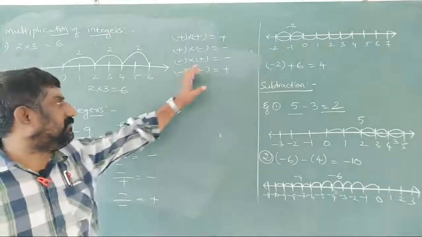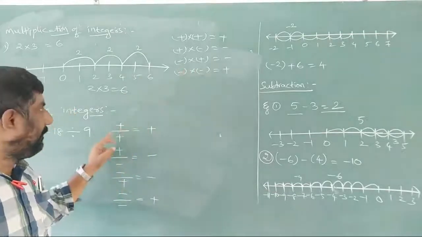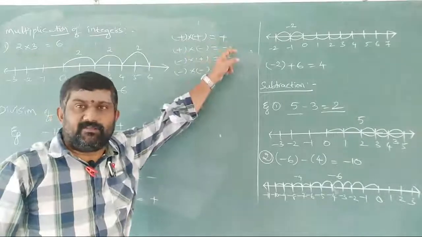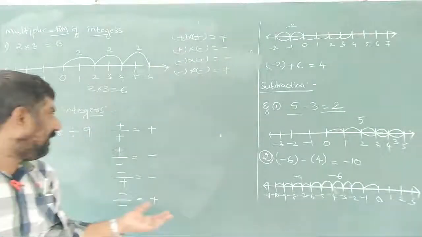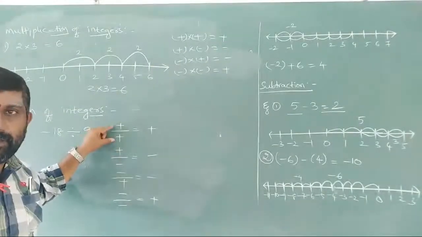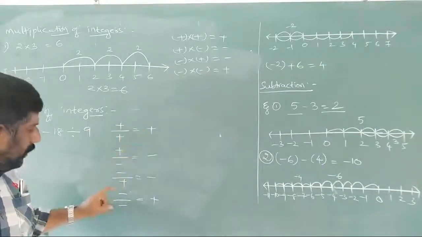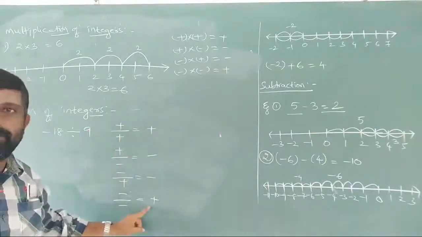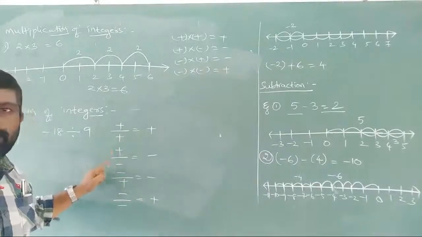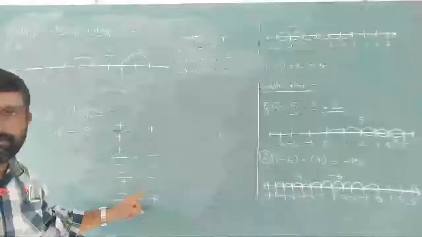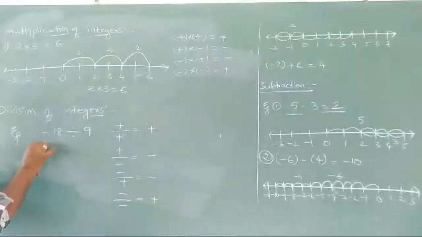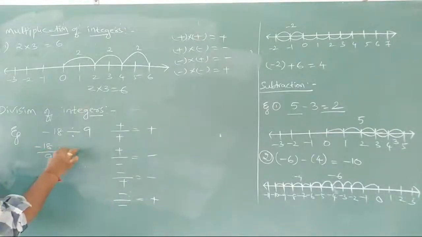Only the thing is the difference of symbol. Plus by plus, plus into plus, it gives plus. Or else in another way we can say here, if we have both same symbol, automatically we get plus. You observe here, minus and minus will get plus. If we have different symbol, plus and minus, or minus and plus, we'll get minus. So now minus 18 by 9 can be written as simply minus 2.